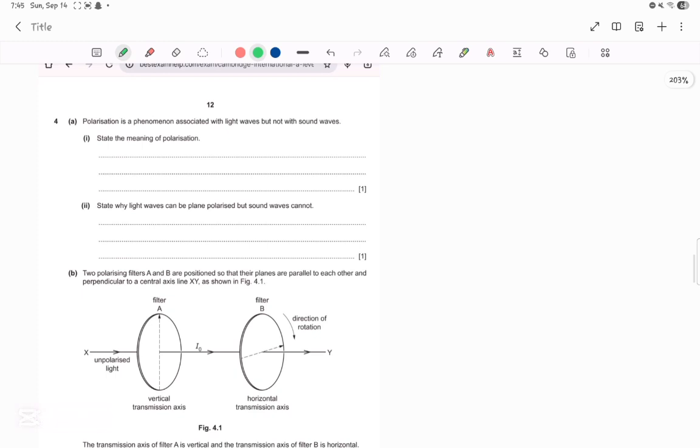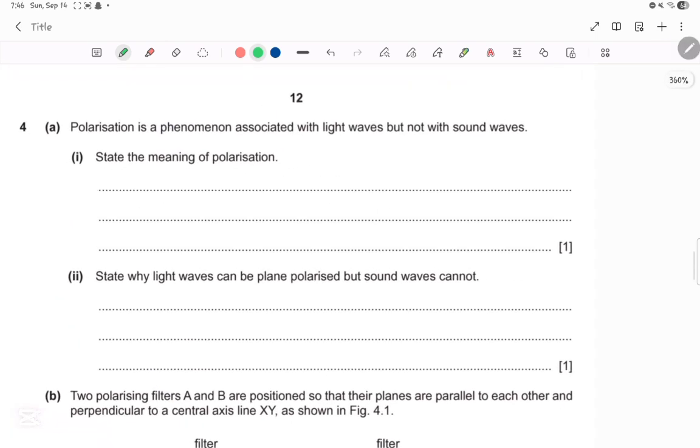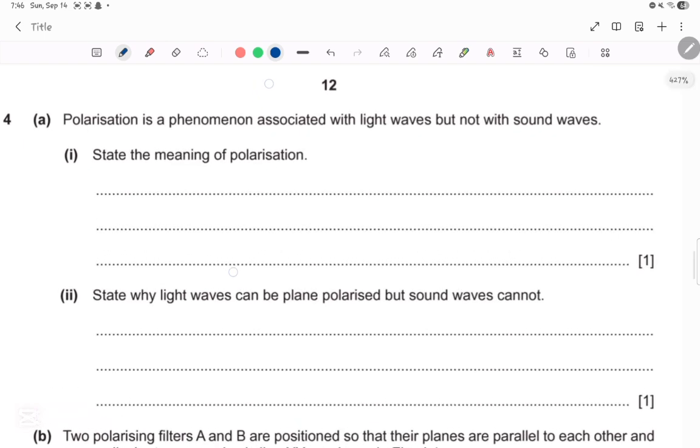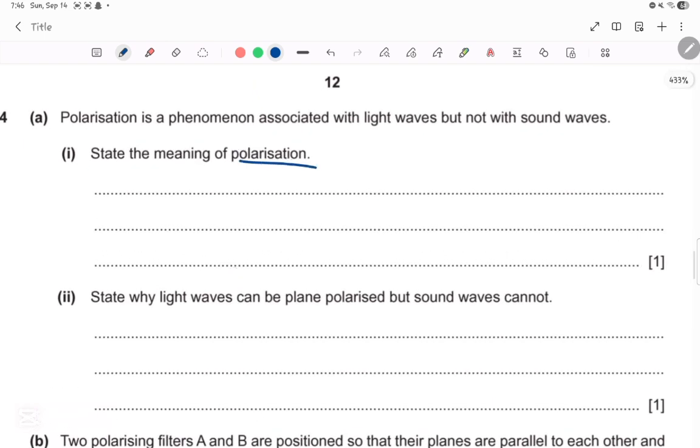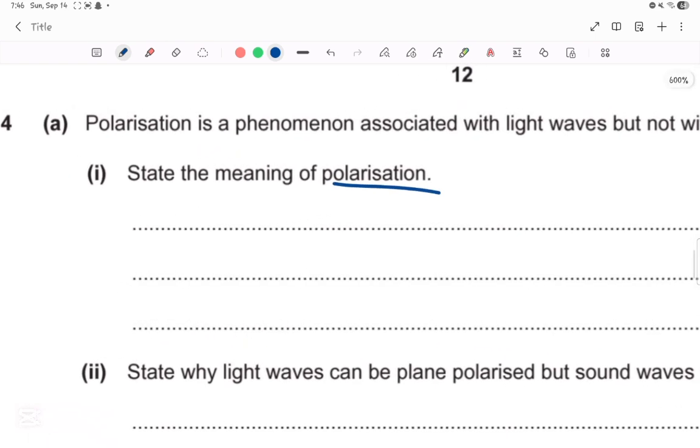What do we have? We have 9702, paper 21, October, November 2022, question 4, parts A and B. Okay. Polarization is a phenomenon associated with light waves but not with sound waves. State the meaning of polarization. So the way we define in the exam polarization is changing unpolarized light into linearly polarized light. But the way in the AS level they want us to explain it is that oscillations